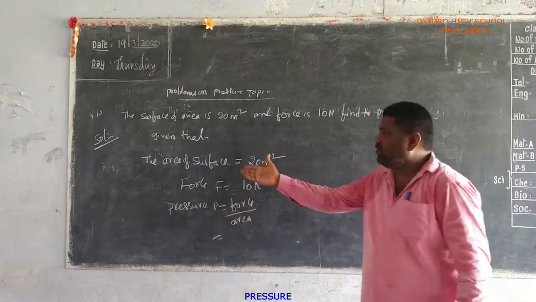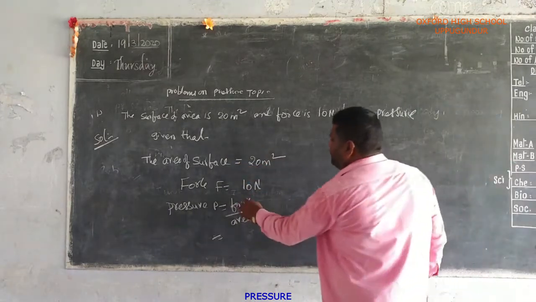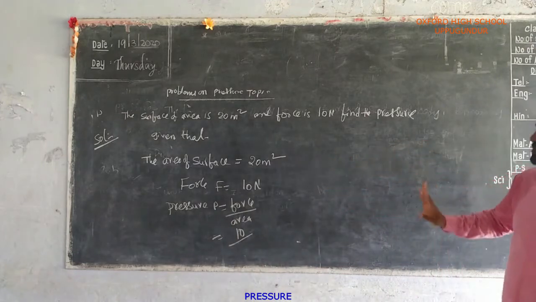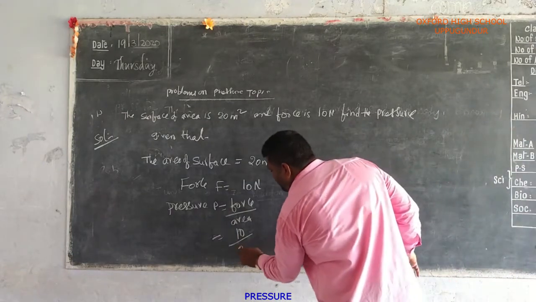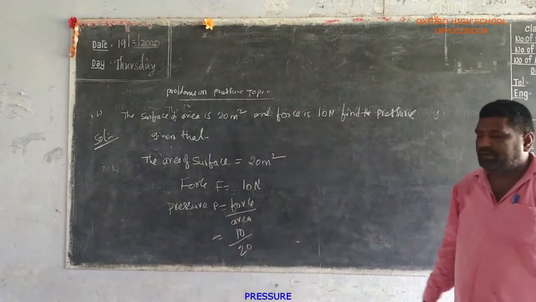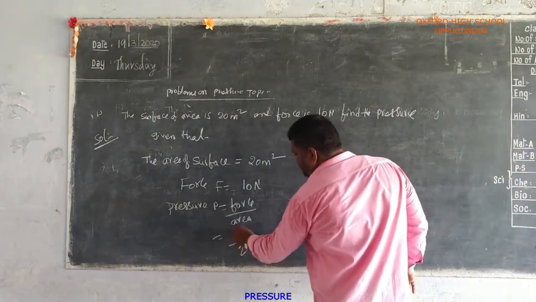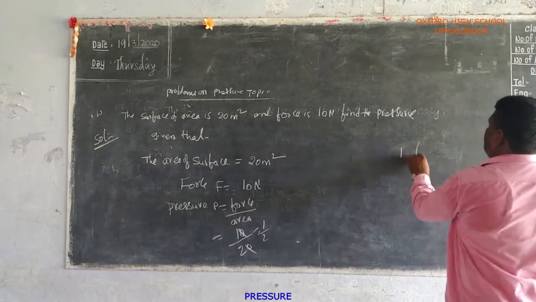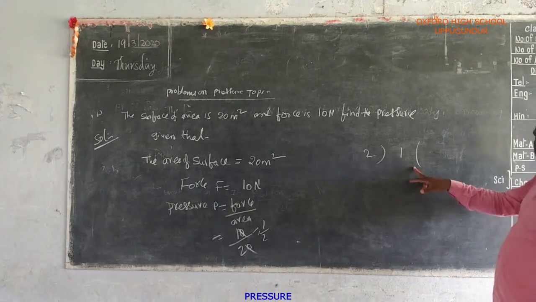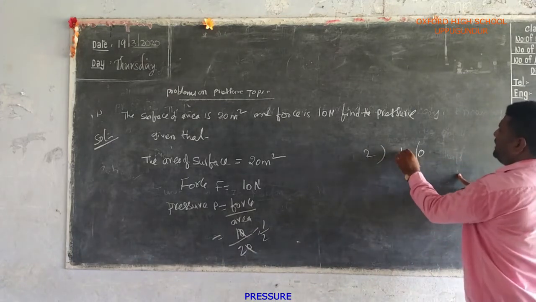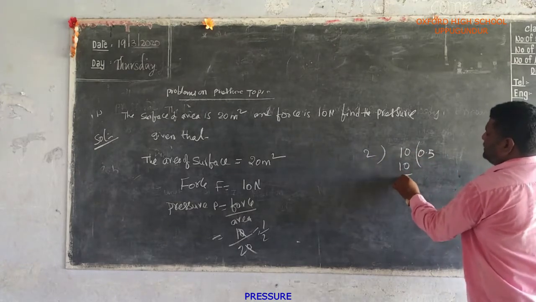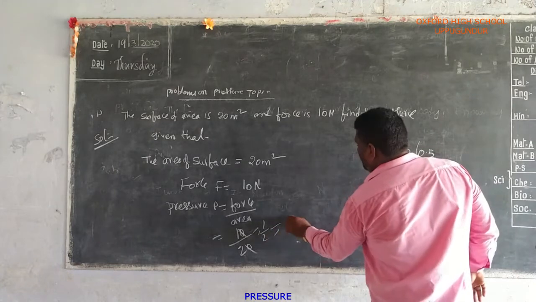Already given the force value, how much? Force value 10 by area value, how much given? 20. First do that calculation part. So 10 cancel. That is equal to 1 by 2. Now 1 is divided by 2. Directly it is not going, so here we keep 0.2, 5 tens, remainder 0. So the answer is equal to